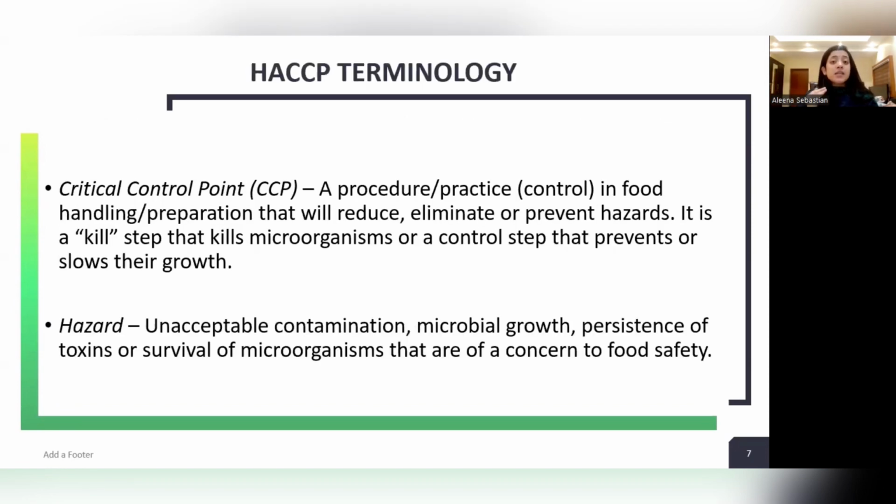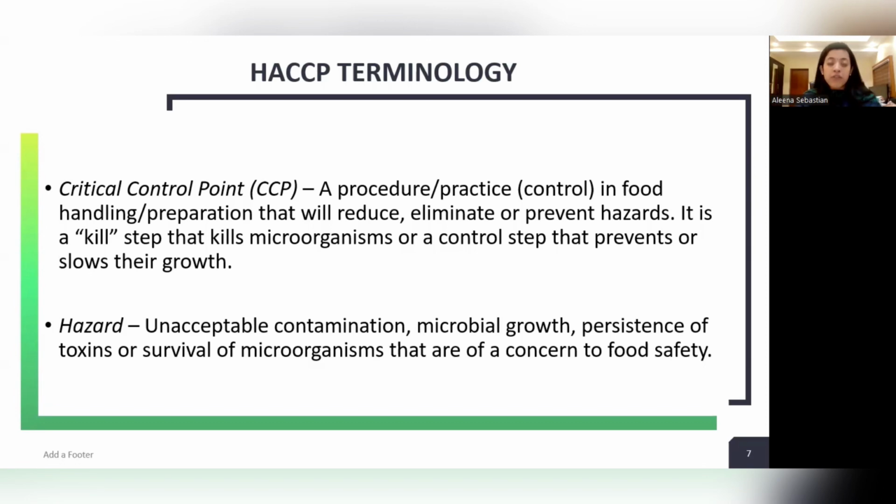Now, as I told you, you should be well aware of some terminologies. The critical control point, as we mentioned earlier, is a procedure or practice in food handling and preparation that will reduce, eliminate, or prevent hazards. It is a kill step that kills the microorganism, or a control step that prevents or slows their growth. Hazard, as we know, is unacceptable contamination, microbial growth, persistence of toxins, or survival of microorganisms that are of concern to food safety. And hazards we have already discussed.